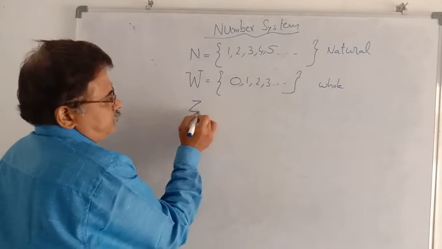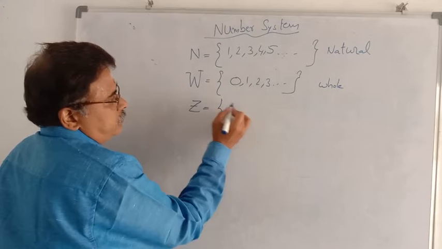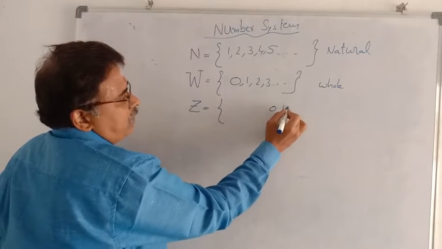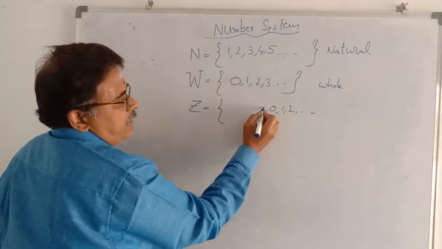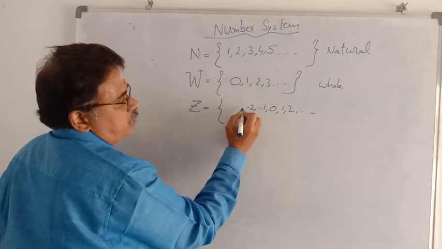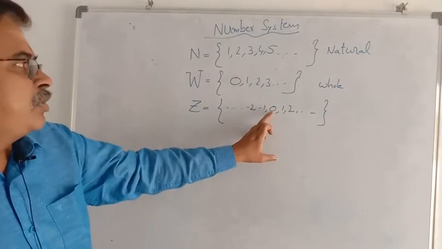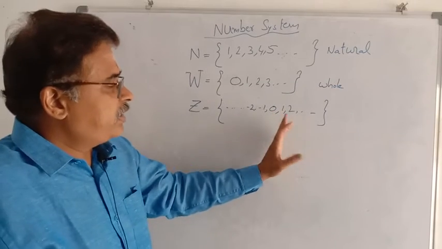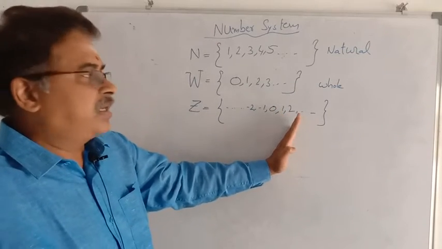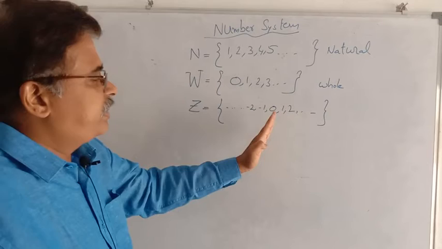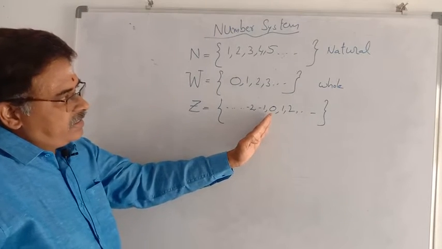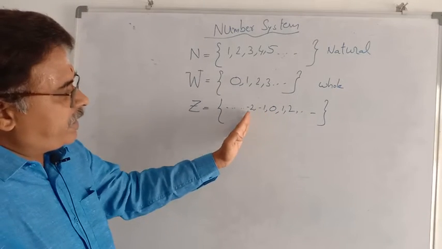Then you write 0, 1, 2, 3, and so on, and -1, -2, -3, like this. For example, you take 0. Next, 1, 2, 3, like that. And on the other side, the left side, -1, -2.